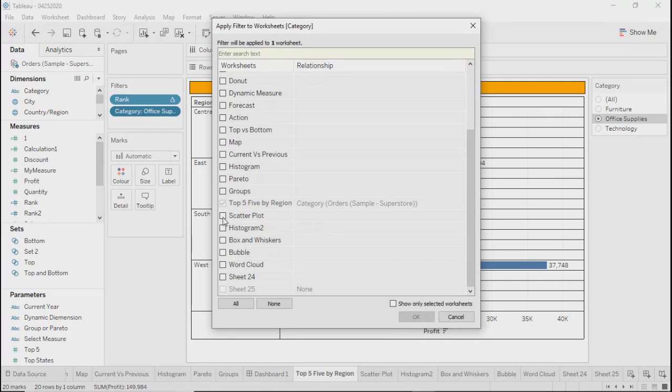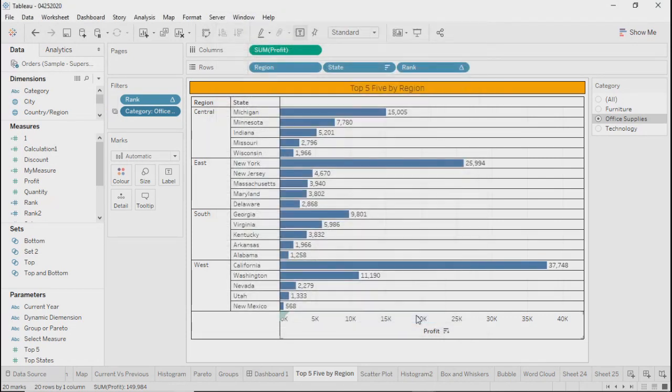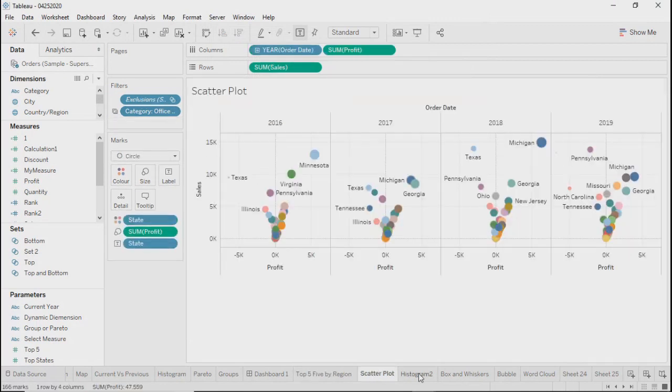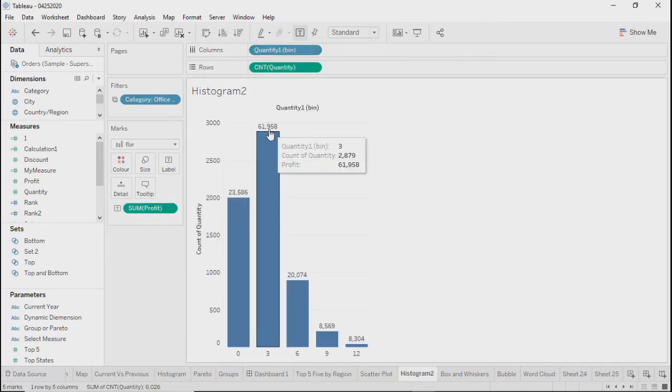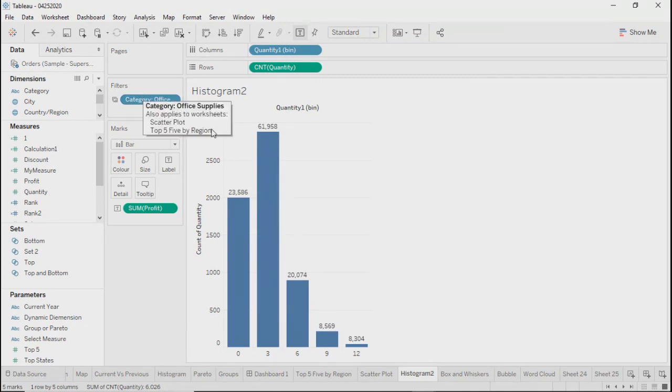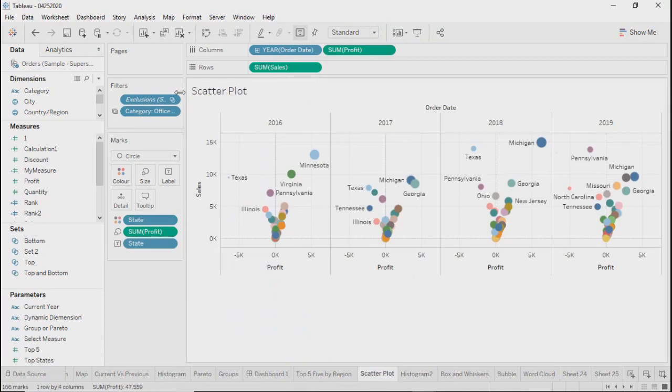For example, if I select scatter plot and histogram both and click okay, and go here now, see, the number got changed and the filter is also applied. Earlier this was not there. Same goes with the scatter plot. This category filter came here.